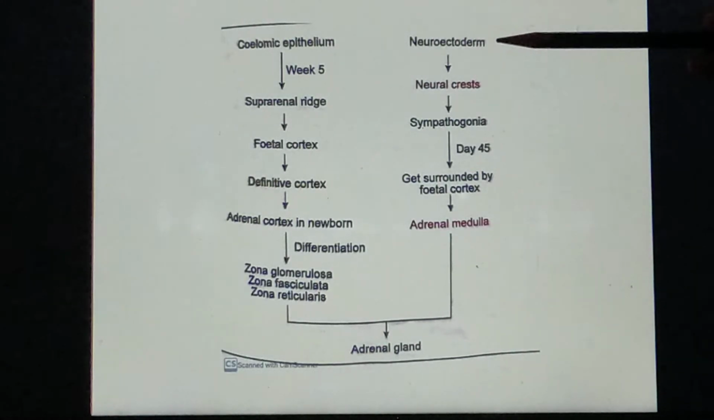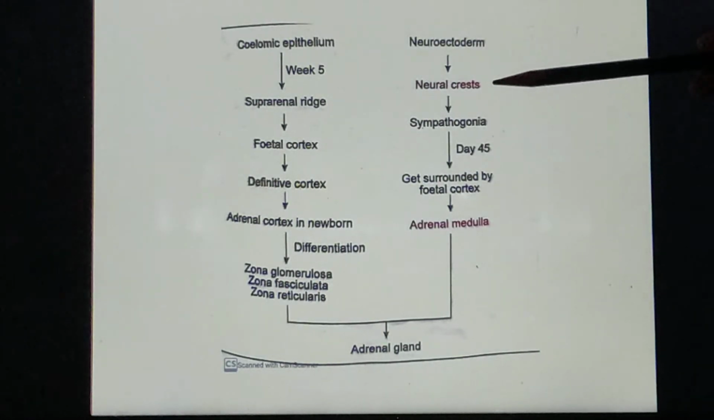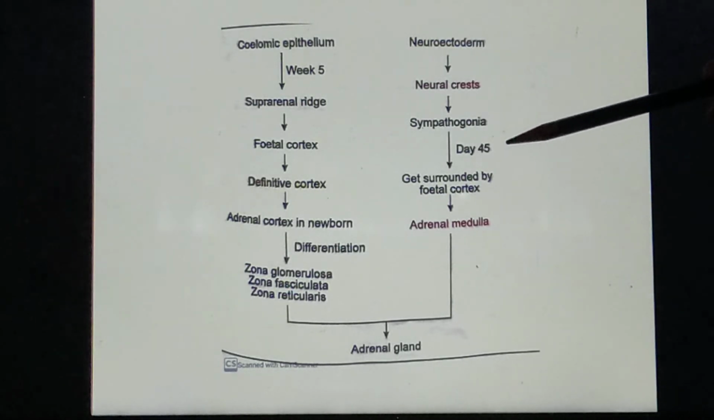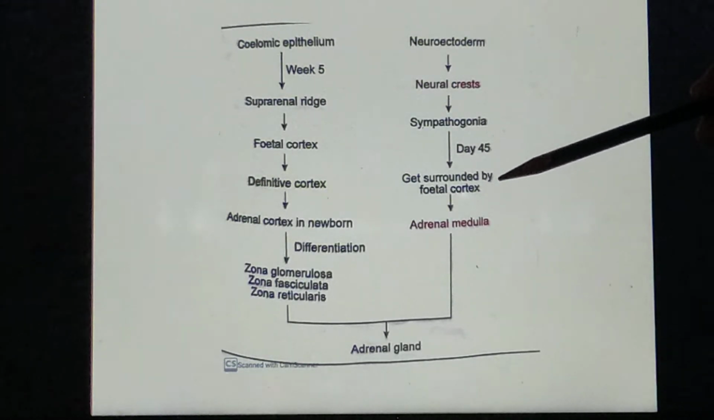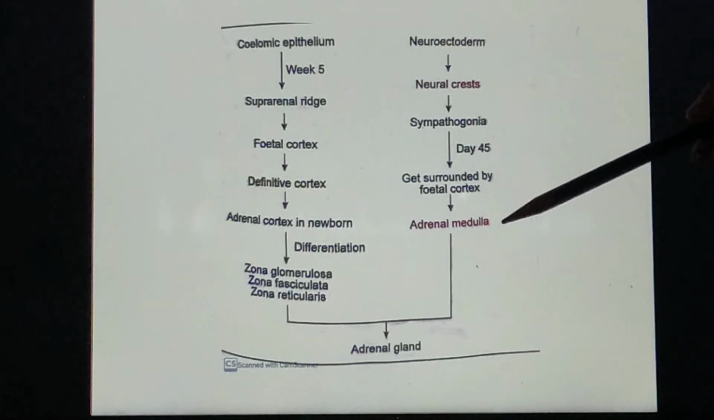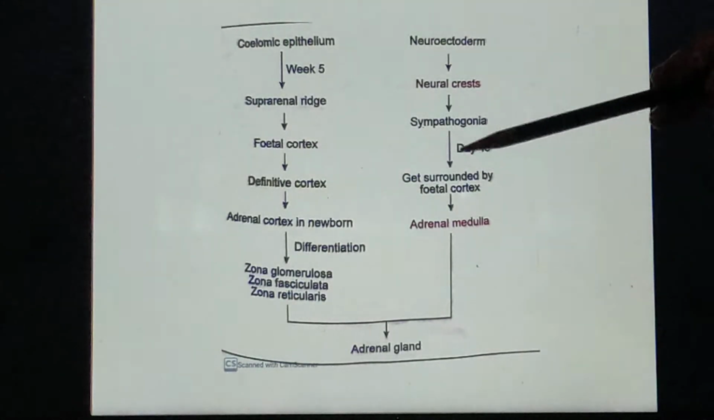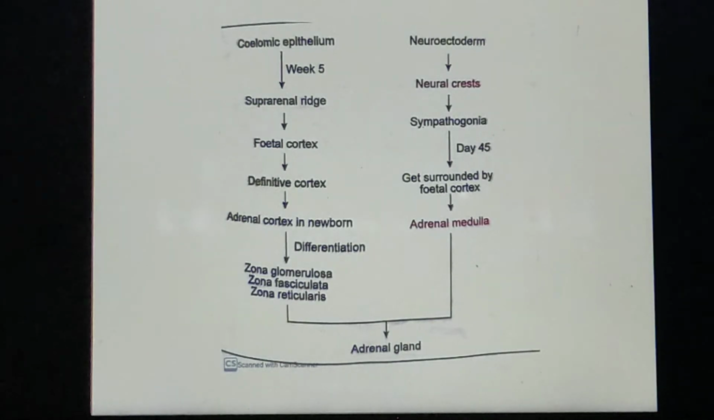While the medulla is neuroectodermal in origin, the neural crest cells differentiate and migrate. They form the sympathogonic cells, or we can say sympathogonia. By the end of the 45th day of intrauterine life, these migrate towards the developing adrenal gland and incorporate inside the fetal cortex. The fetal cortex is surrounded and that is how it forms the adrenal medulla. And this is how the cortex and medulla of the adrenal gland are developed.